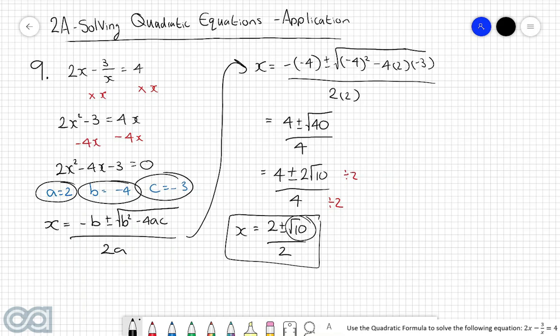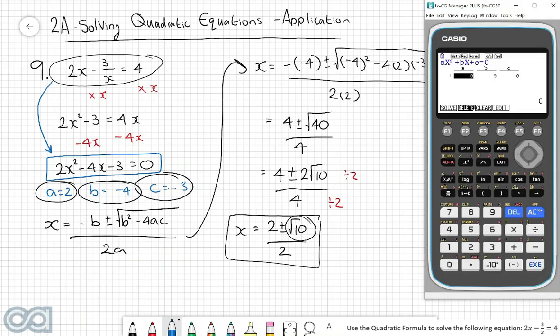Now, let's use our graphics calculator to double check this answer. Now, because the original equation was not in the form of a quadratic, we need to make sure that when we use our equation solver, we use the coefficients of this equation here, considering the fact that we started with this equation and then turned it into this quadratic equation here. So if we come over to our equation solver, the coefficients that we'll use are 2, negative 4, and negative 3. And then the solutions that we get are 2 plus the square root of 10 divided by 2, and 2 take the square root of 10, all divided by 2.